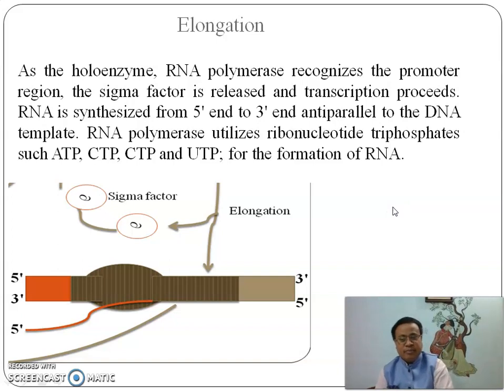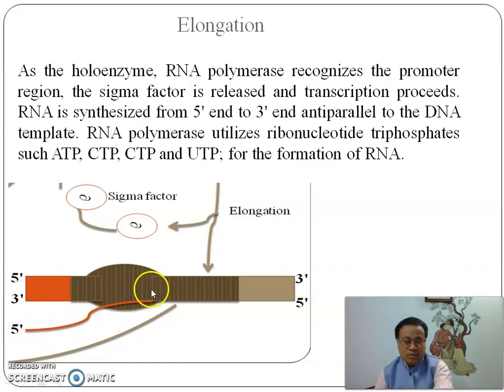As the holoenzyme, meaning the complex of sigma factor and RNA polymerase enzyme, recognizes the promoter region, the sigma factor is released and transcription proceeds. RNA is synthesized in the 5' to 3' direction. This is the template strand, and we know that it can bind only in anti-parallel direction. If this strand is in 3' direction, then the new strand will start from the 5' direction.